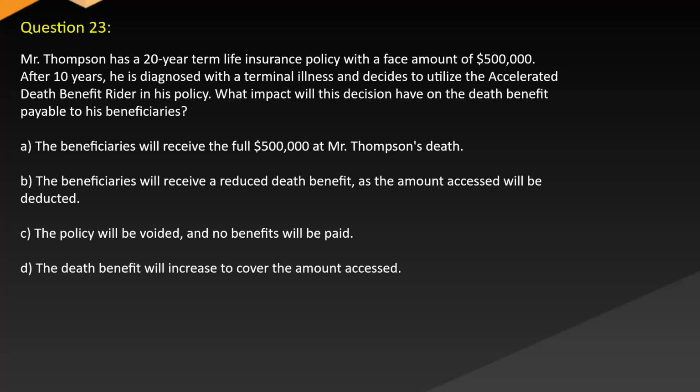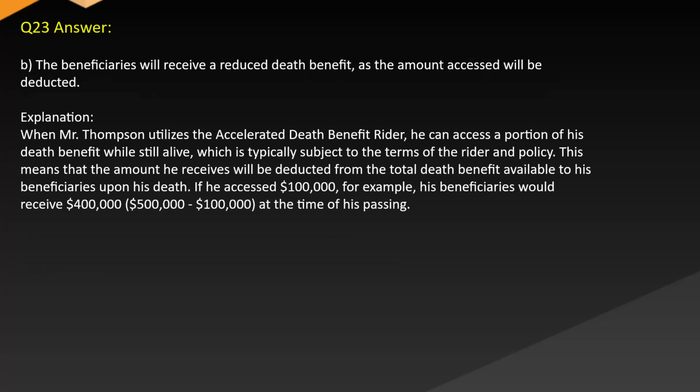B. The beneficiaries will receive a reduced death benefit as the amount accessed will be deducted. C. The policy will be voided and no benefits will be paid. D. The death benefit will increase to cover the amount accessed. Answer B. The beneficiaries will receive a reduced death benefit as the amount accessed will be deducted.